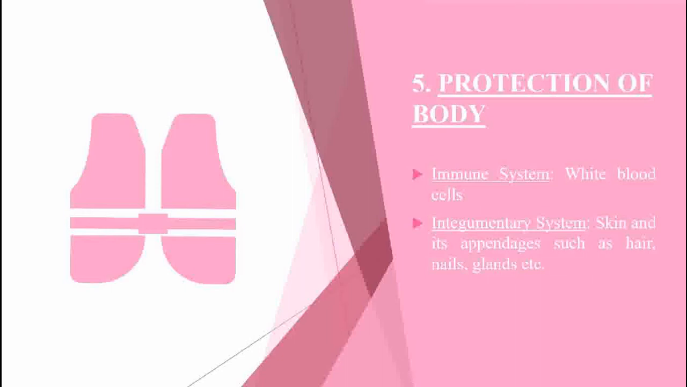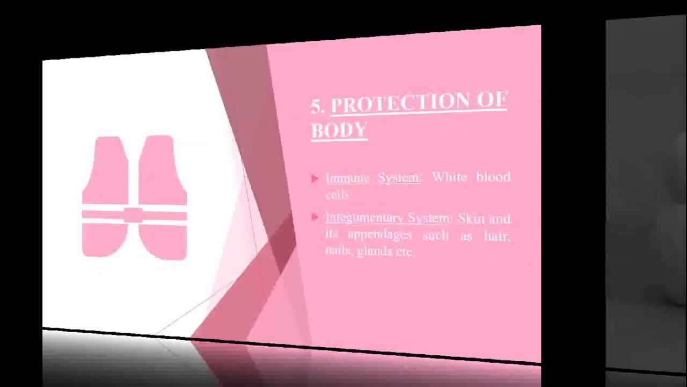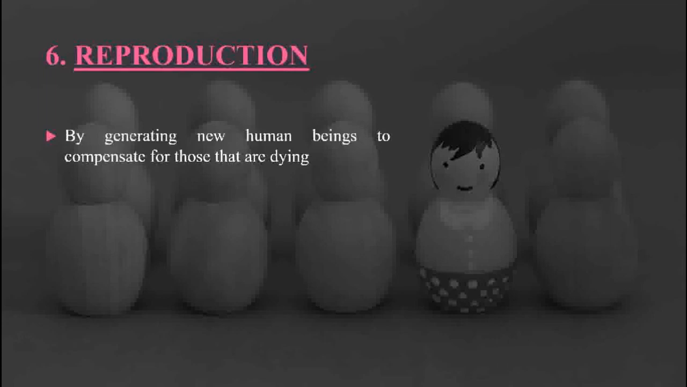Integumentary system. Skin and the associated structures such as hair, nails, glands, etc. cover and protect the deeper tissues and generally provide a barrier between body's internal environment and the outside world. Reproduction. Reproduction is sometimes not considered a homeostatic function, but it helps maintaining homeostasis by generating new human beings to replace those that are dying.